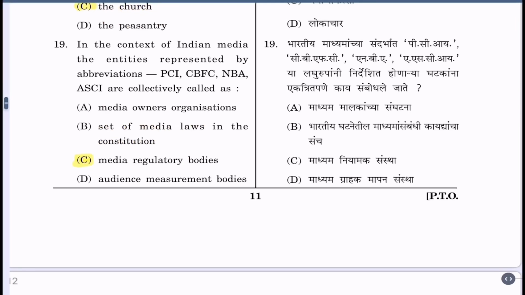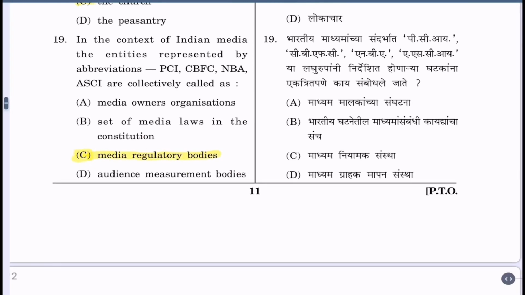Question 19. In the context of Indian media, the entities represented by abbreviations PCI, CBFC, NBA, ASCI are collectively called as: A. Media Owners Organizations, B. Set of media laws in the Constitution, C. Media regulatory bodies, D. Audience measurement bodies. The correct alternative is C. Media regulatory bodies.